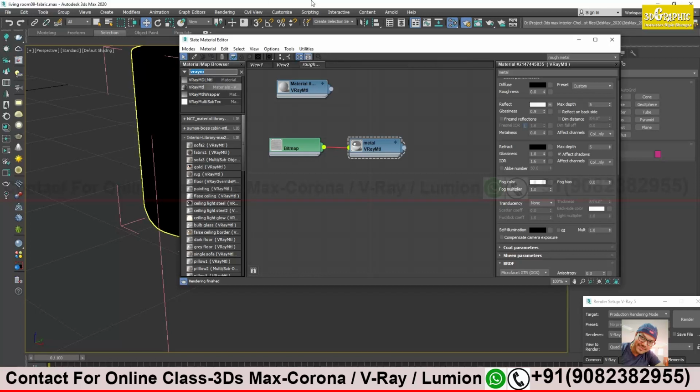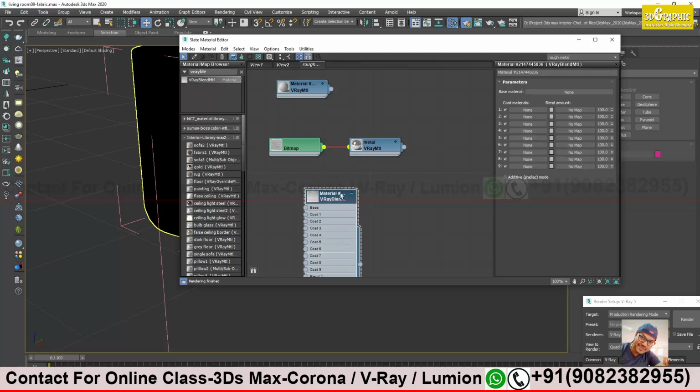Let's start with V-Ray blend material. If I double click, you will see I have one base material, and I have multiple materials which I coat. Coat means on top of that I'm applying a coat layer. And I have a masking value over here.